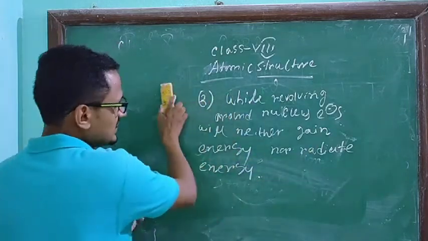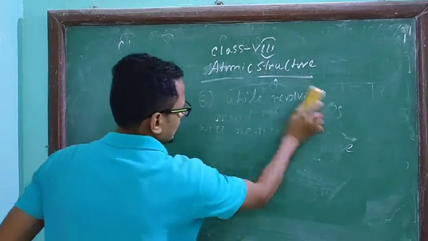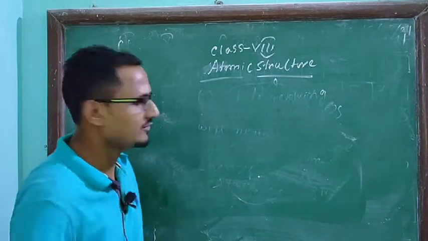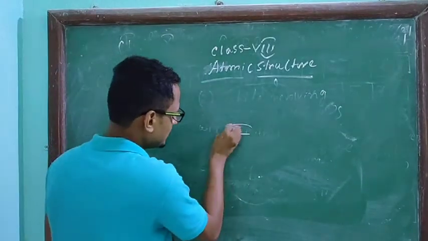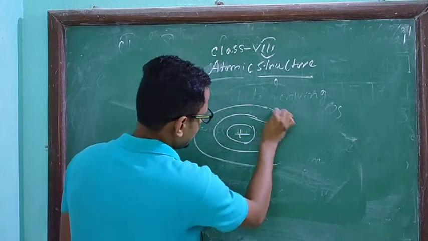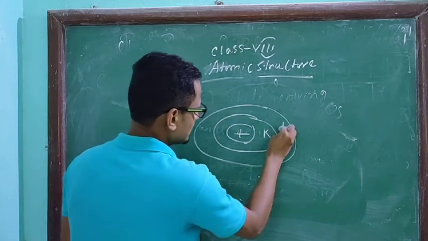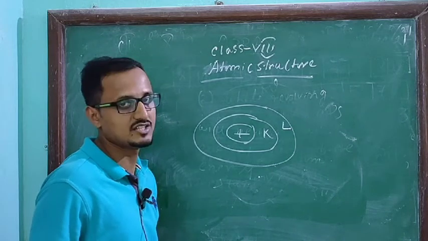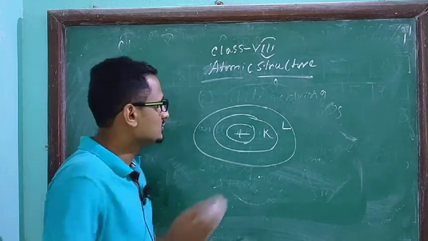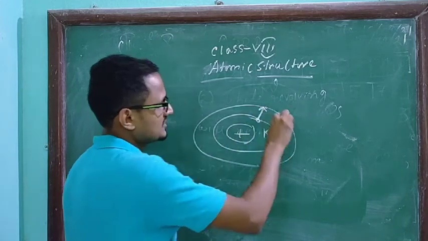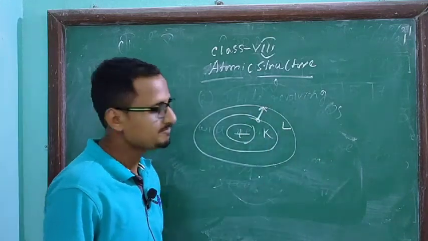Now what is the third postulate? That an electron can move from one orbit to another orbit. You have already learned that around the nucleus orbits are there, K orbit, L orbit. These electronic shells are all energy states. So an electron can move from one energy state to another energy state during a chemical reaction.